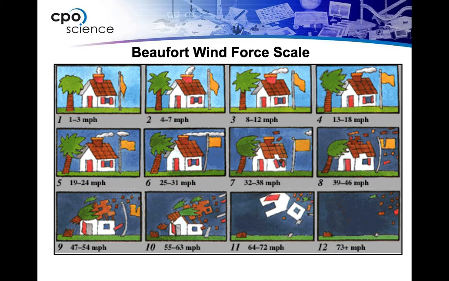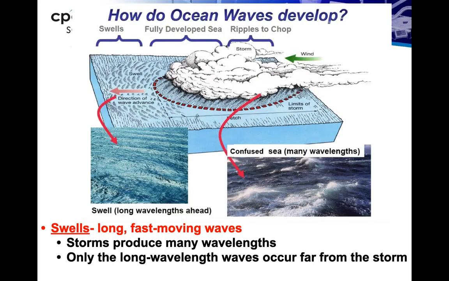We use the Beaufort wind scale to set a rating on wind speed. It goes from 1 to 12. The higher the number, the greater the wind speed. And you can also correlate that with damage, obviously. So the higher you are on the Beaufort wind scale, the more likely you are to have damage to property.